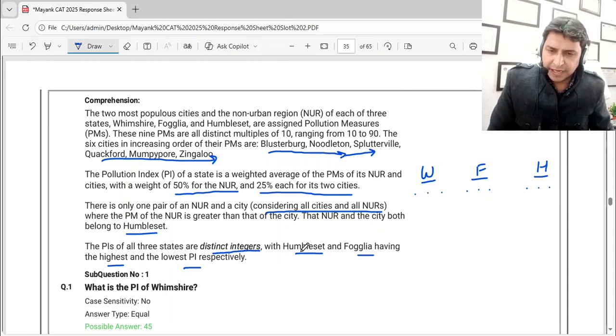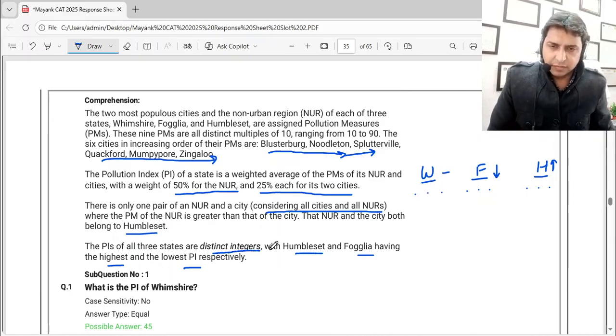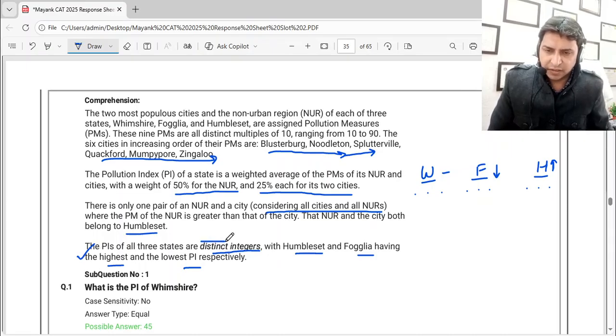And as they said, Humbleset is going to have the highest PI, Fogglia is going to have the lowest, and the remaining one, Whimshire, is going to have the middle one. So this information has been used. This part we have to keep in mind.